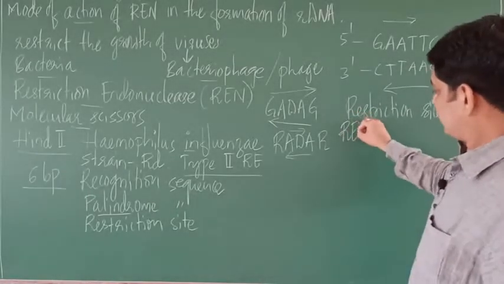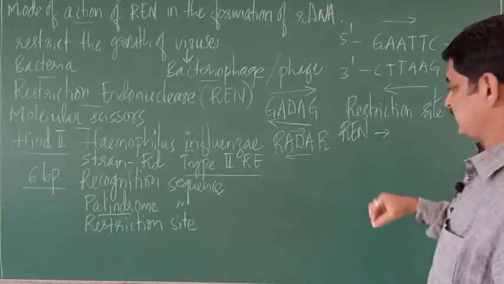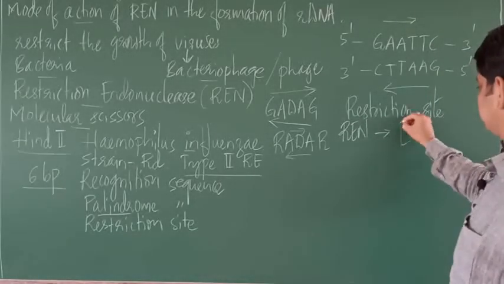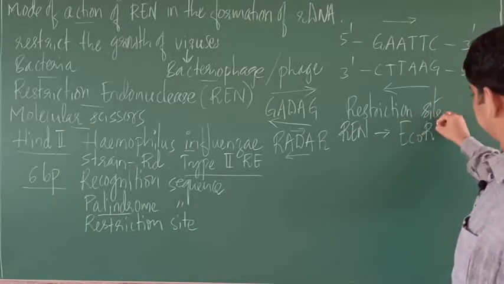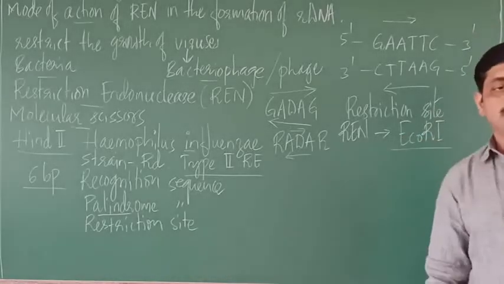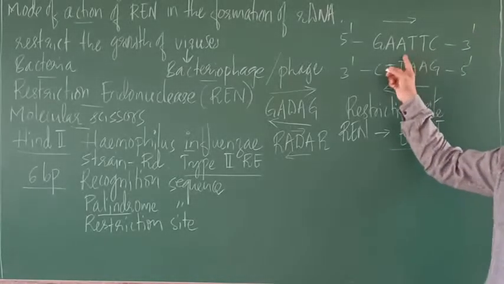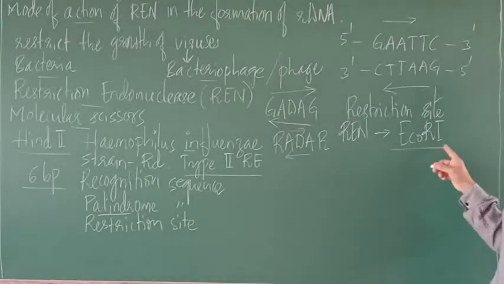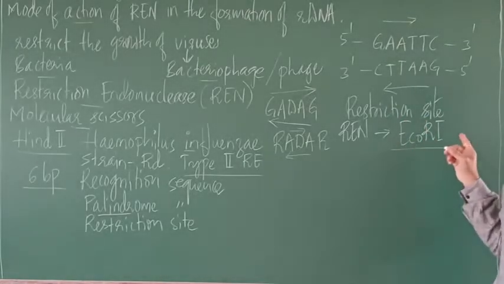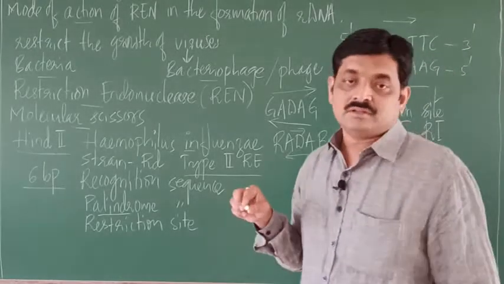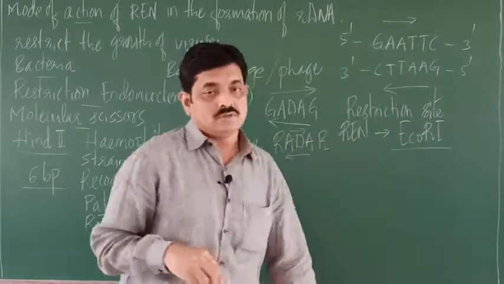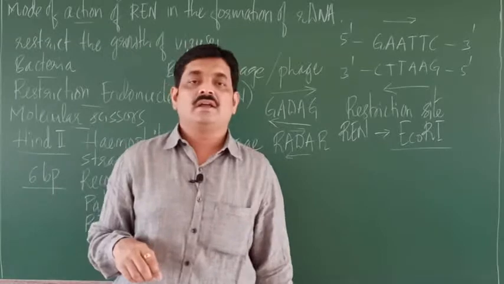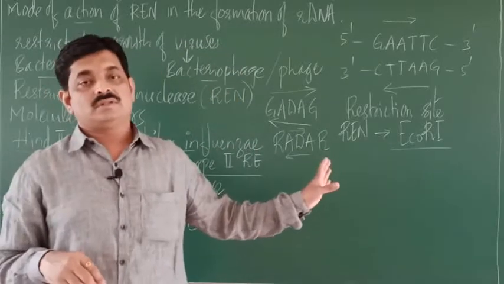For an enzyme or for restriction endonuclease. So which enzyme? So this is the restriction site for the enzyme EcoRI, EcoR Roman 1, right? So that is about the palindrome sequence.